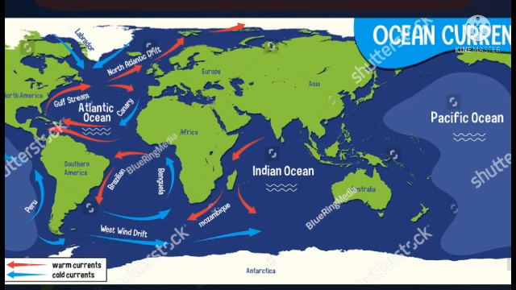This is very important. Okay students, see in this map. In this map we will see warm currents and also cold currents. Red color is warm currents and blue color is cold currents. See the picture. And then warm currents flow towards the poles. Poles means ధృవాల వద్దకు ప్రవహిస్తూ ఉంటాయి. And then cold currents flow towards the equator.